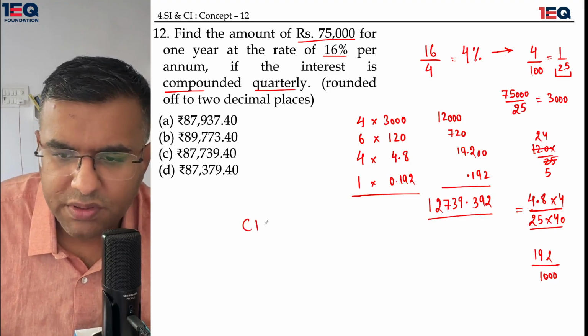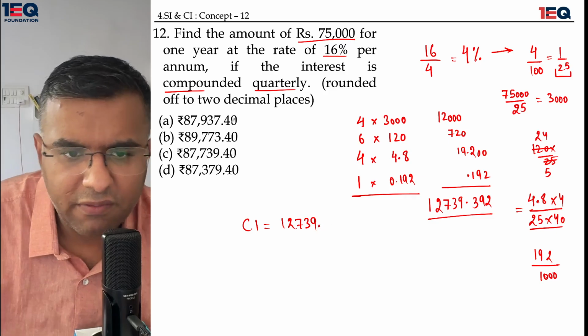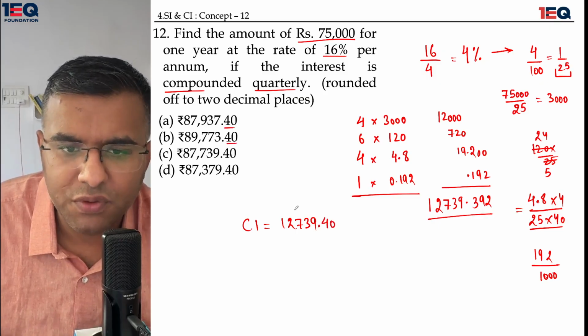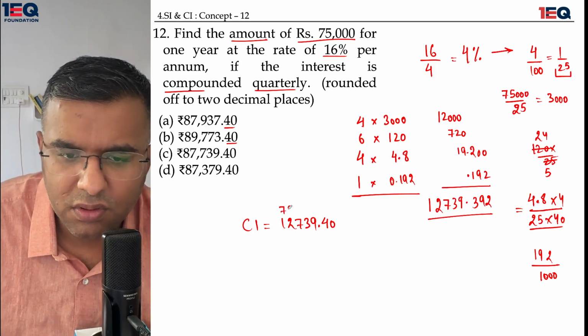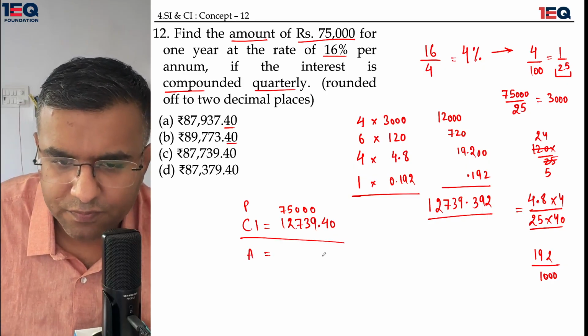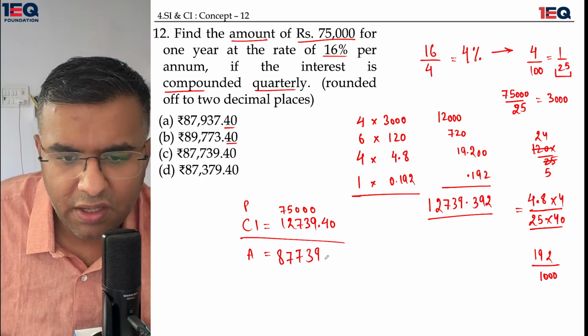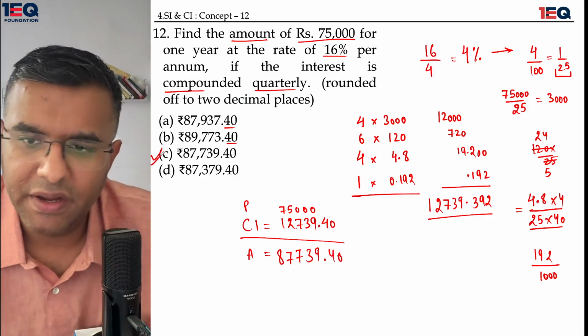So my compound interest is nothing but 12,739, and everybody has rounded it off to 2 decimal places, so I would do the same. 0.40. I have to find out the amount in this situation. The amount is 75,000 principal. Principal plus compound interest is equal to the amount. And the amount in this case is 87,739.40. So this is my final answer.